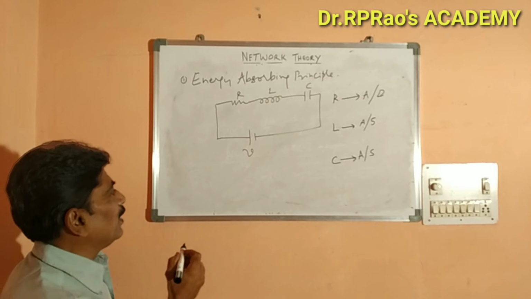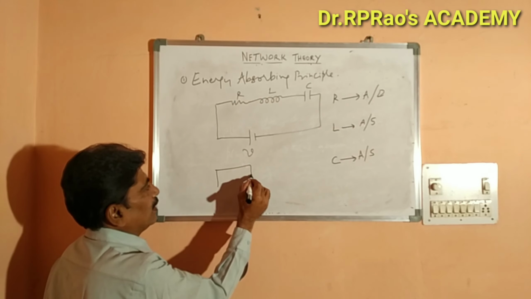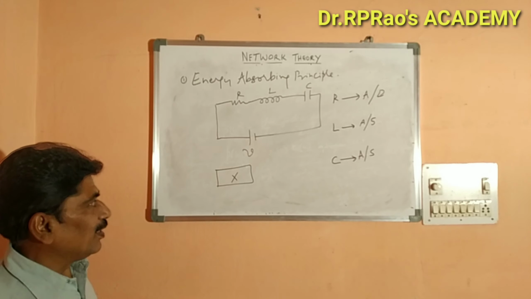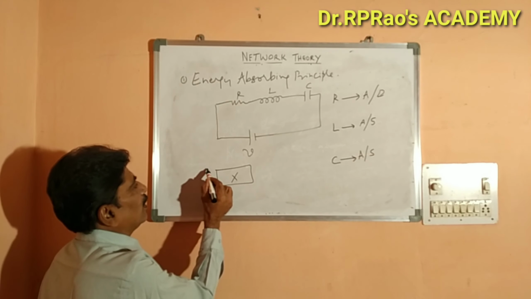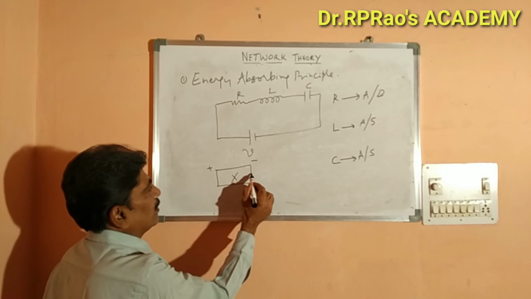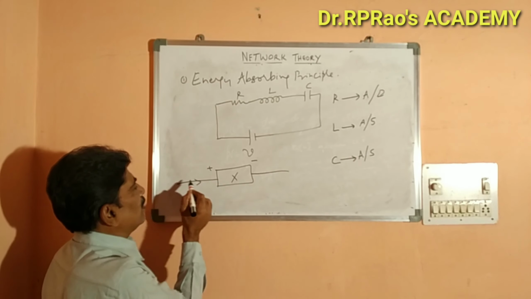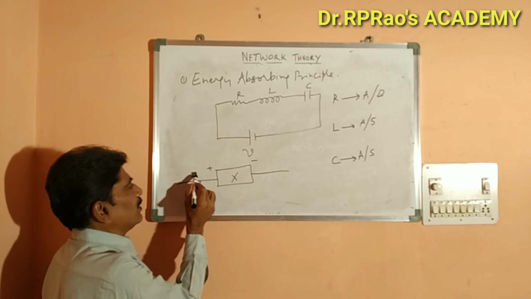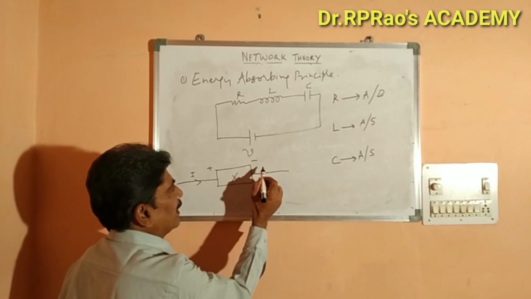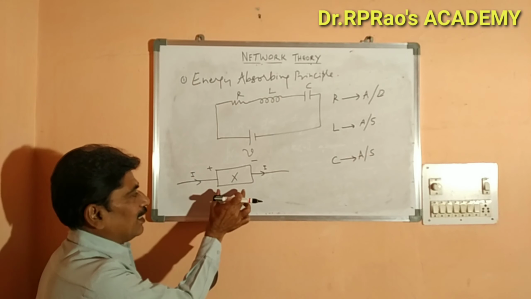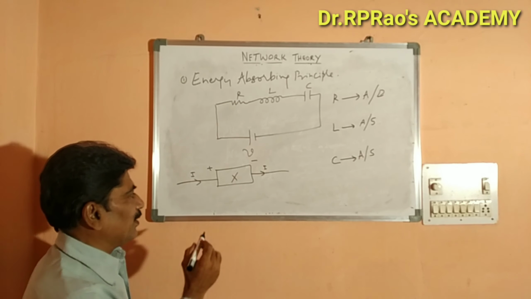Now coming to the principle, let's consider an element X. We do not know whether it is an active or passive element. It has two terminals, plus and minus, and if current flows into the positive terminal and leaves from the negative terminal, then we can say that this element is absorbing power.